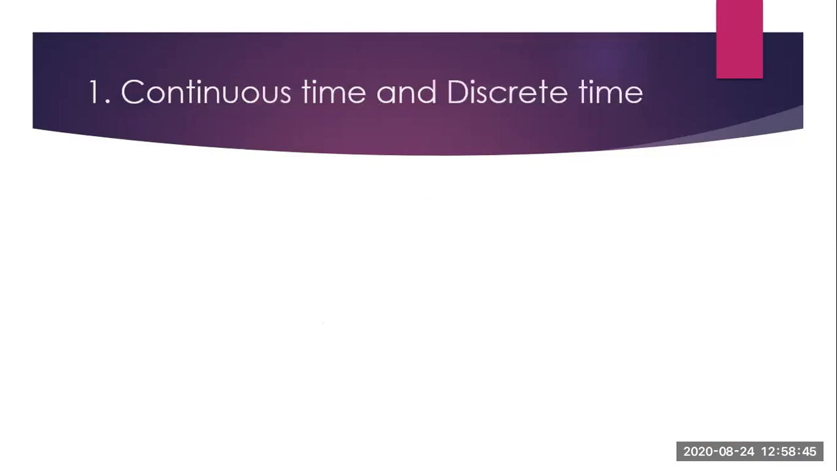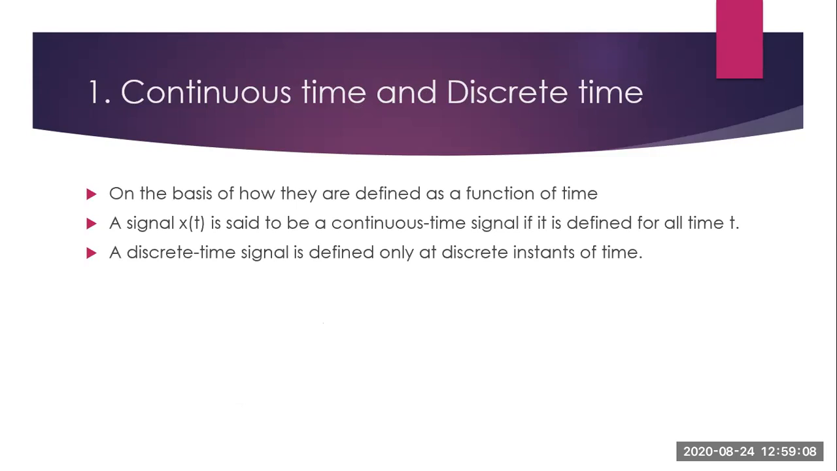Now first we will see what is meant by continuous time signal and discrete time signal. As the name indicates, continuous time signals are continuous with respect to time, whereas discrete time signals are discrete with respect to time. So this is classified on the basis of how they are defined as a function of time. So as I said, signal x of t is said to be a continuous time signal if it is defined for all time t. And a discrete time signal is defined only at discrete instance of time.